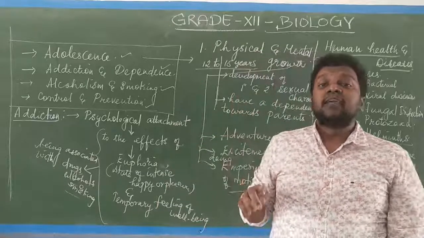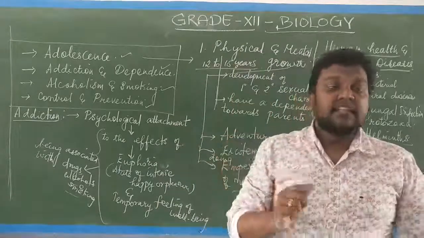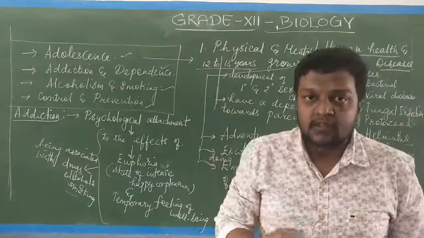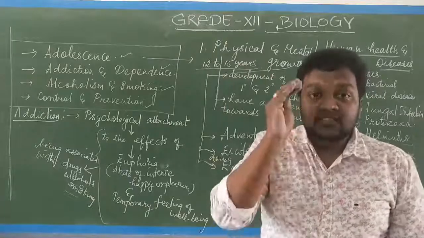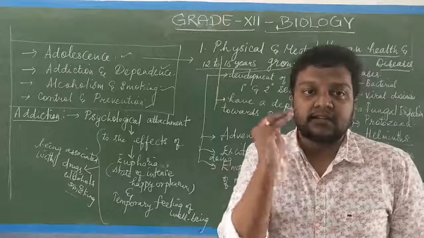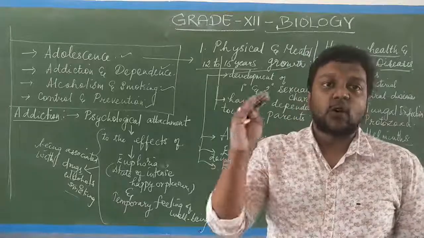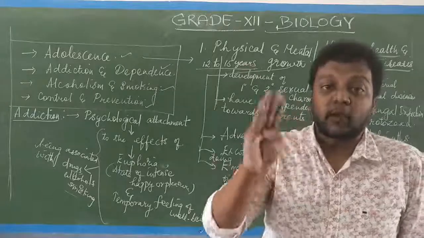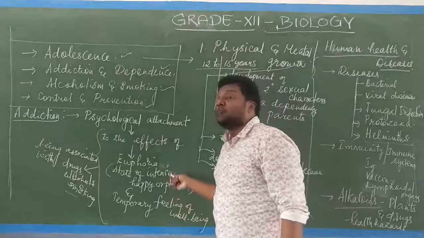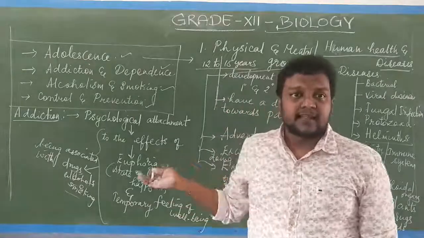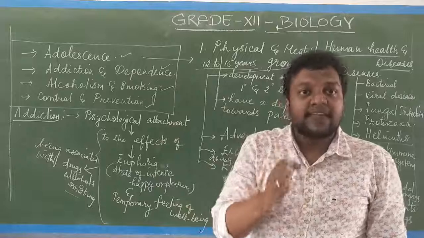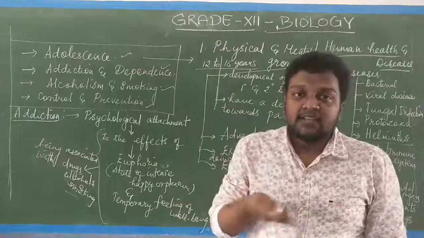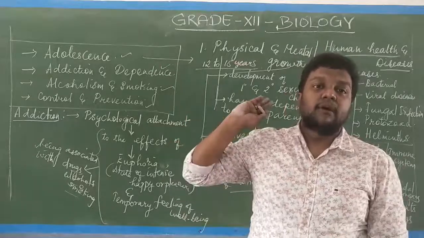When the individual is addicted, when the individual has a psychological attachment to certain things, ultimately they will forget about others. They consider only their own pleasure and happiness, giving priority to that. That condition we call euphoria. That is not nice, isn't it? That is not correct also. That ruins the individual, ultimately deteriorates the individual. Again, the individual is taken to the negative path.